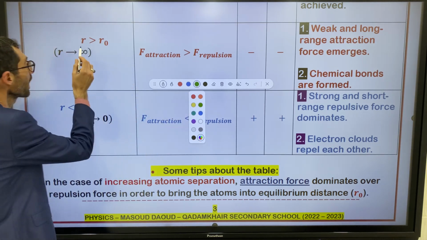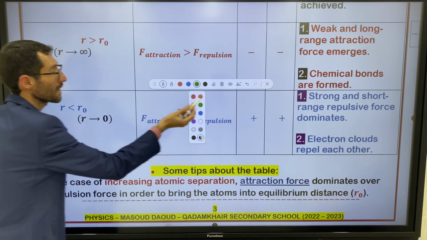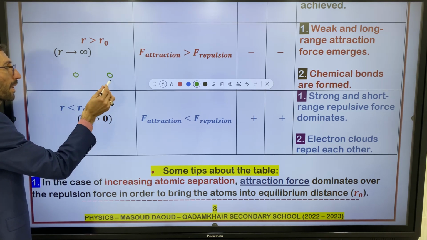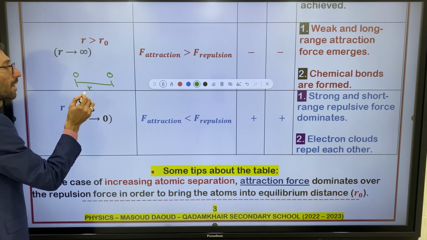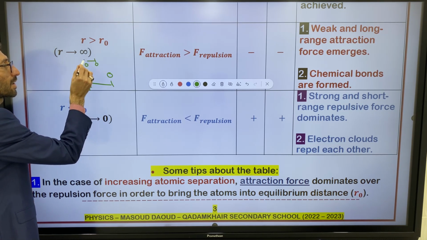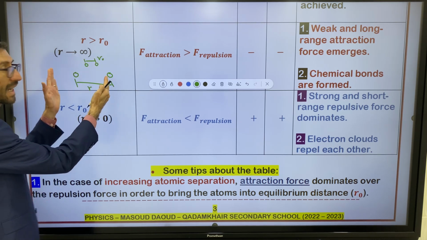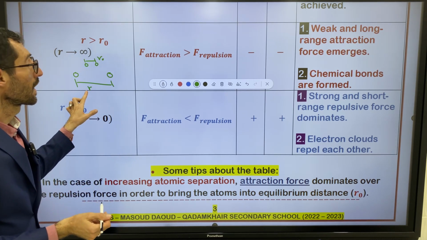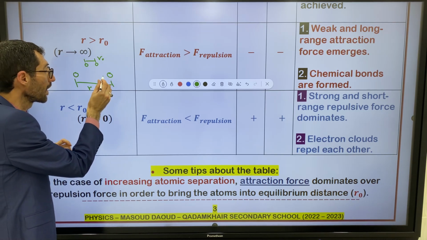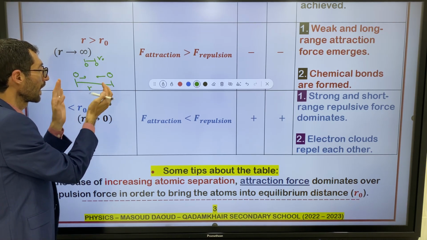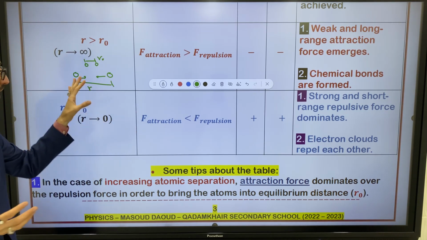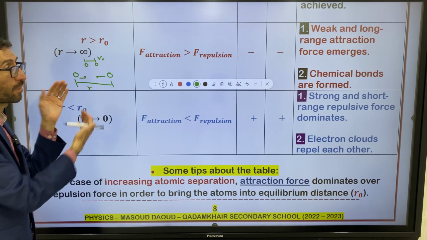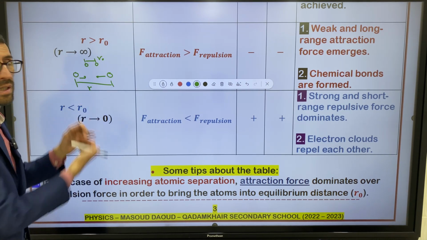Why do we say long range attraction force? Because you see that the atomic separation is greater than the equilibrium distance. That's why I say this is our situation, right? This is our case. So we have a long range attraction force that appears at long distances. That's why we have a weak, long range attraction force between the neighboring atoms.